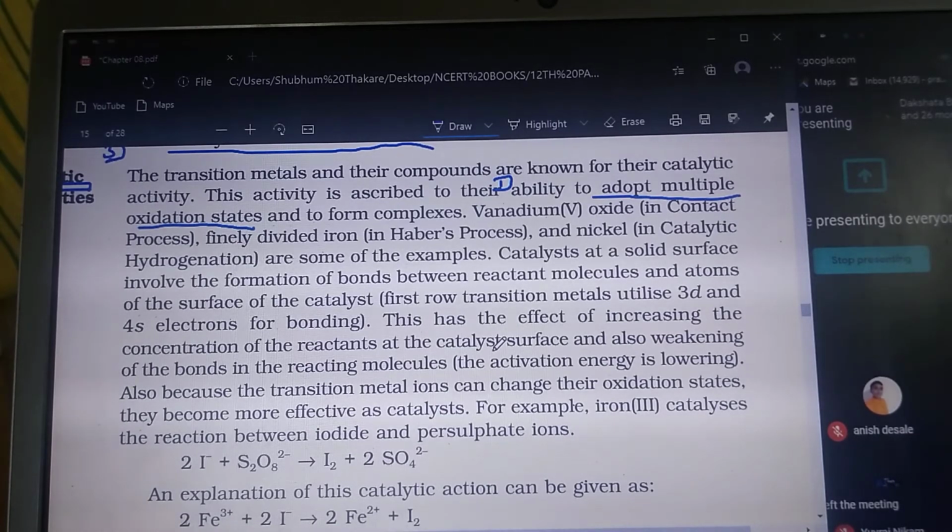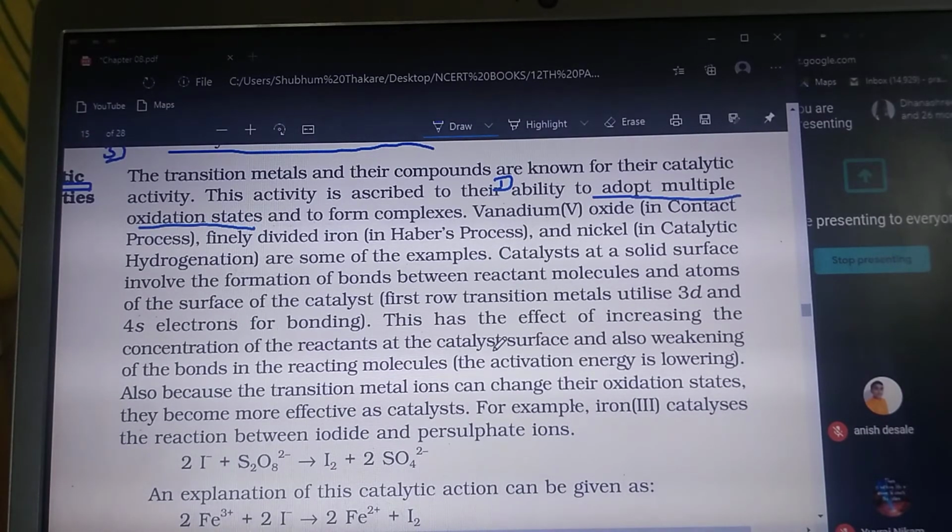In adsorption we saw that nickel acts as a catalyst, and the nickel adsorbs the gases. A gas and B gas are adsorbed on the surface of the nickel, and the adsorption is due to the residual forces. So here also the same thing is happening. The effect of increasing the concentration of the reactants at the catalyst surface is also weakening the bond.